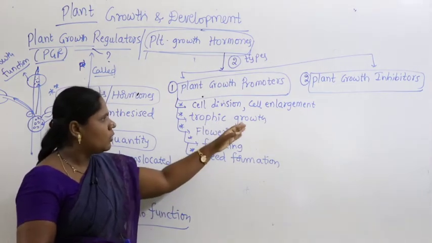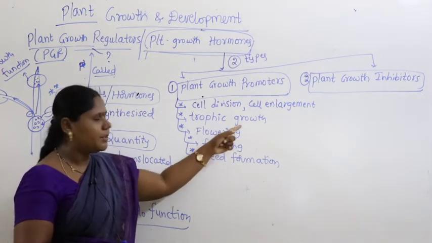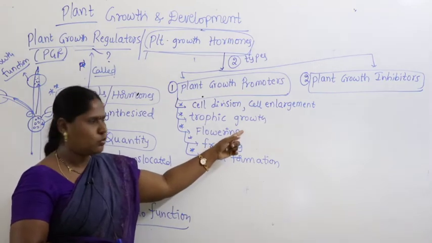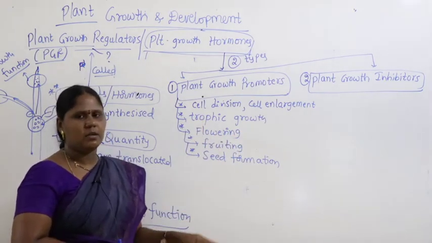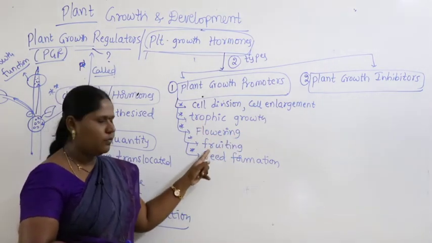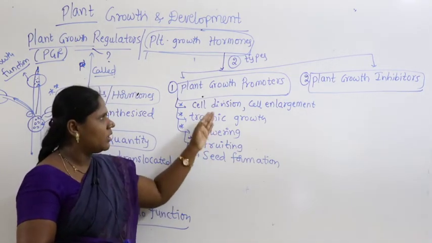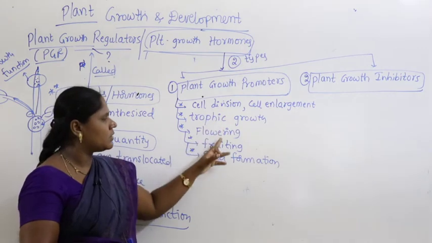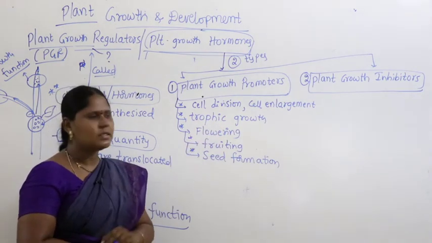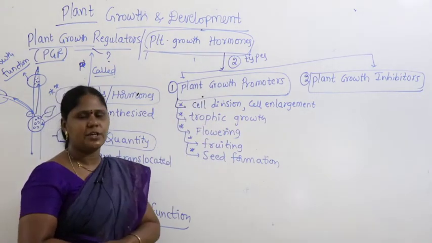Trophic growth means root growth and shoot growth at the terminal tip with the meristematic tissue. They may make flowering happen, fruit formation and seed formation. They induce the growth, they promote this growth, that is why they are called plant growth promoters.